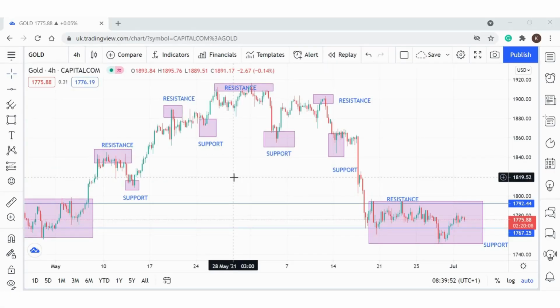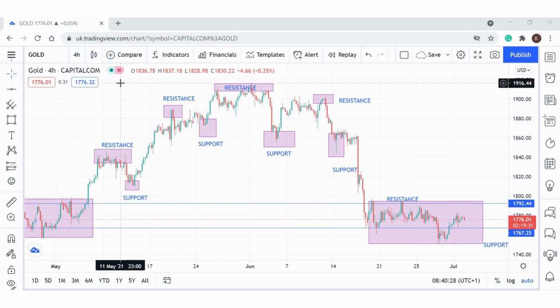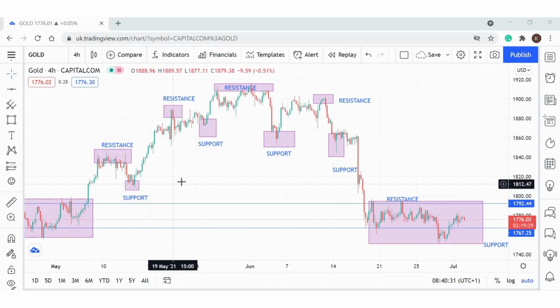This is a gold chart and I'm using the 4 hours time frame. Remember the first thing: we cannot use a time frame less than 4 hours. We need to use a time frame of 4 hours or above. Why? Because less than 4 hours has noise. Remember that, it has noise. So this is the 4 hours time frame for the gold chart, and I already marked for you which one is the support and which one is the resistance.